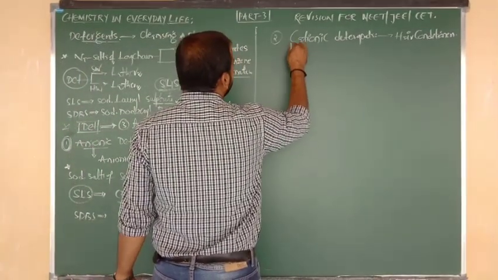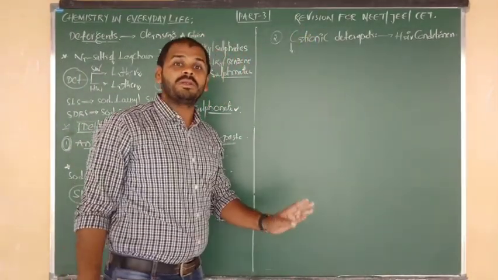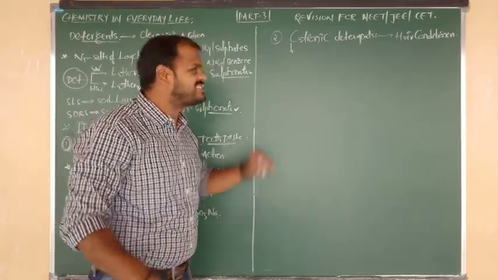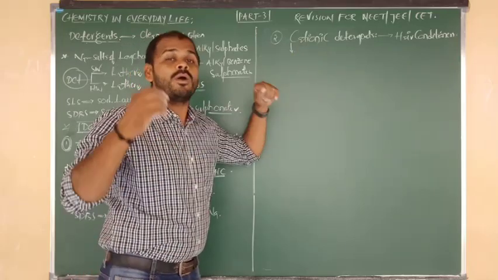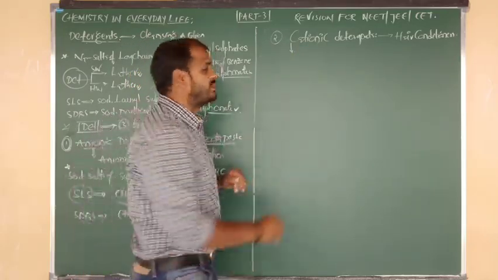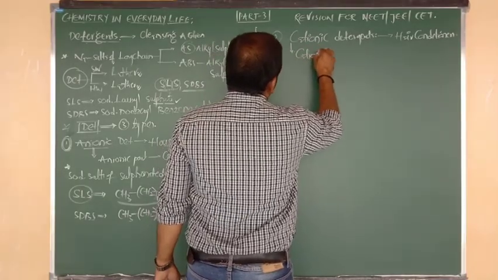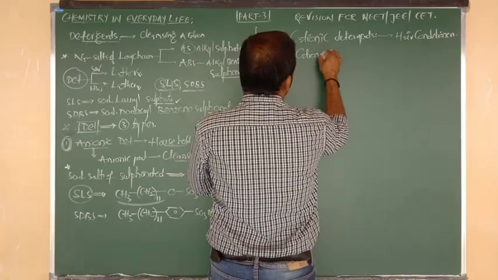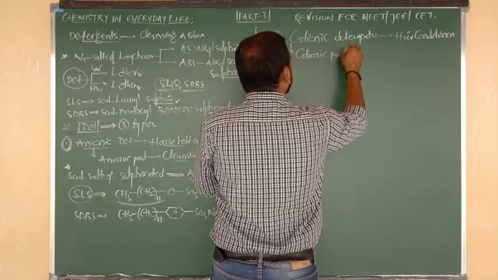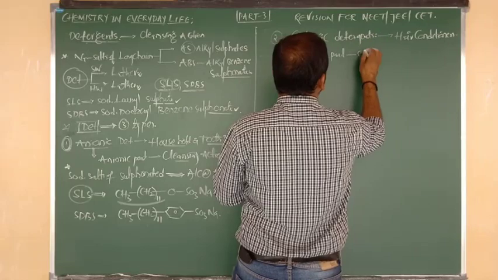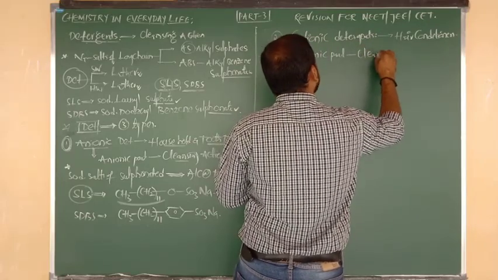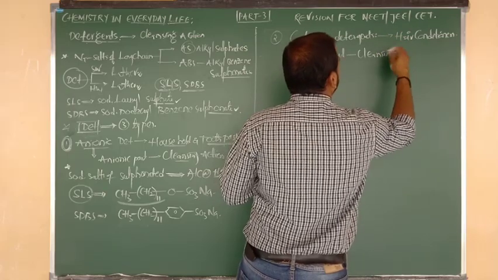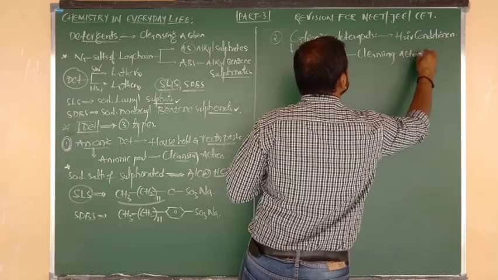In cationic detergents, again there will be two parts: one is the cationic part and the other is the anionic part. But in these detergents, the cationic part is responsible for the cleansing action. In anionic detergents, the anionic part shows the cleansing action, but in cationic detergents, the cationic part is responsible for the cleansing action, with germicidal property.